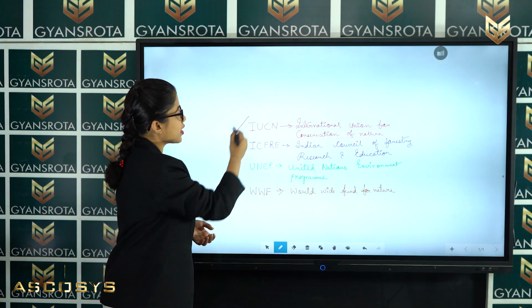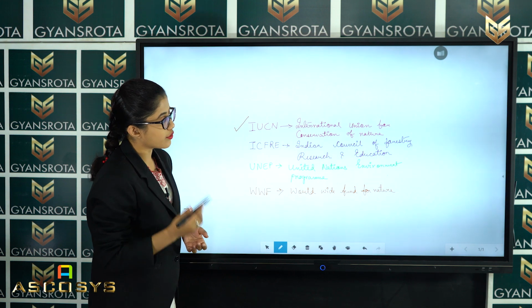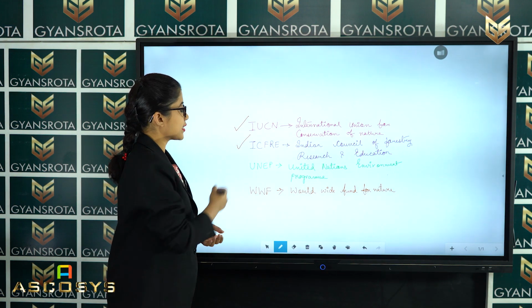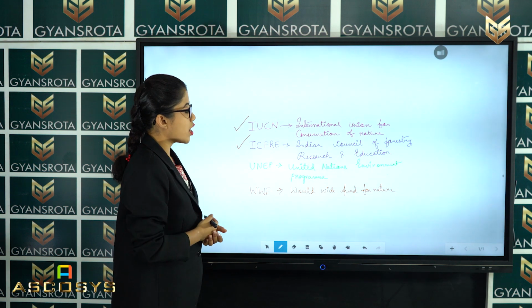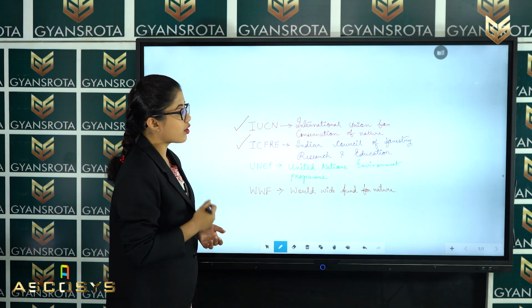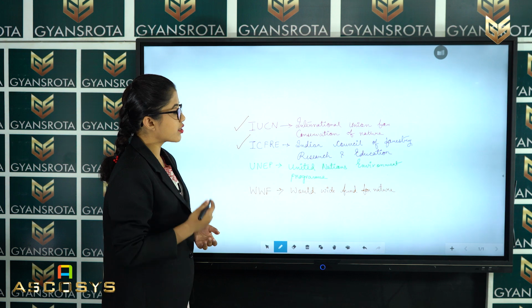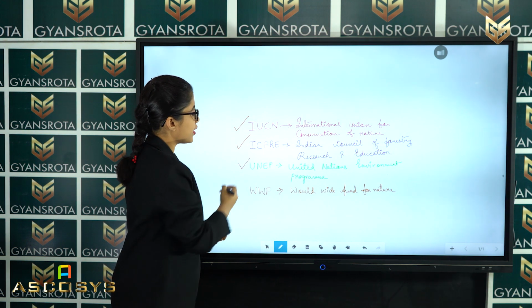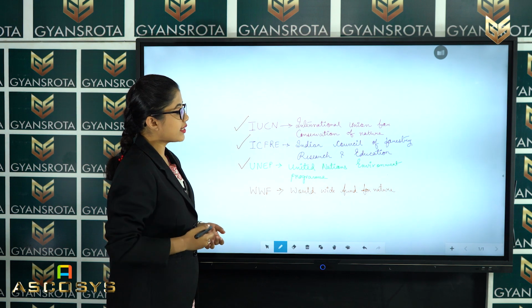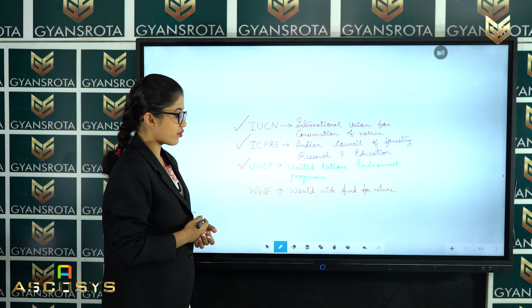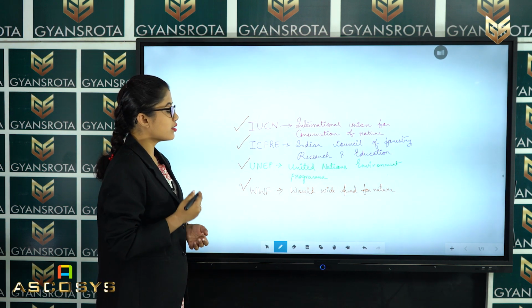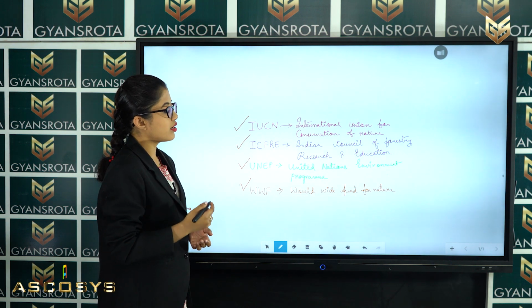So IUCN, which means International Union for Conservation of Nature. Then the next is ICFRE, which means Indian Council of Forestry Research and Education. And the third is UNEP, which means United Nations Environment Program. And WWF, which means Worldwide Fund for Nature.